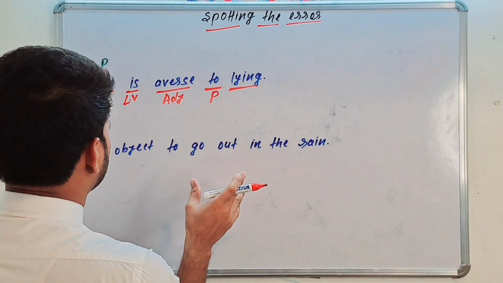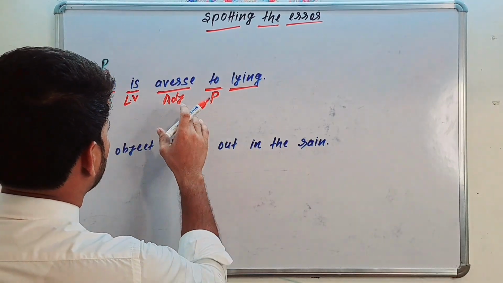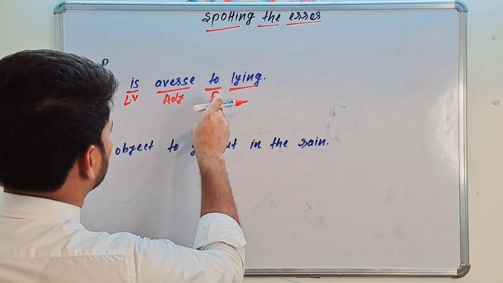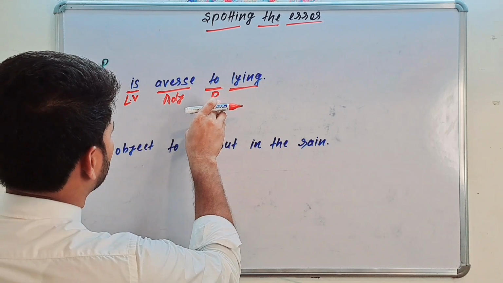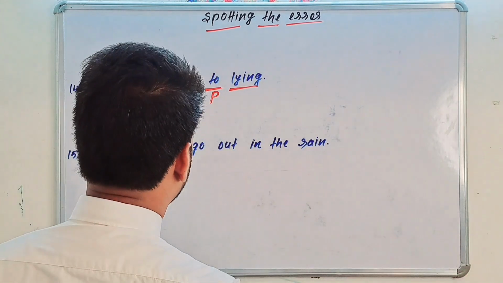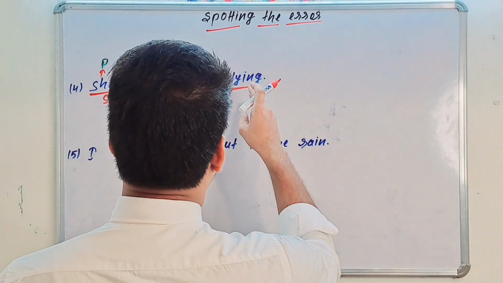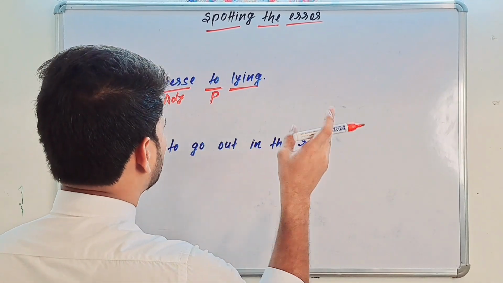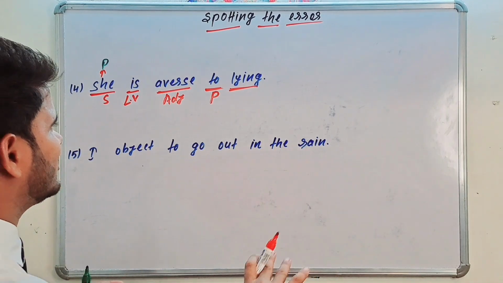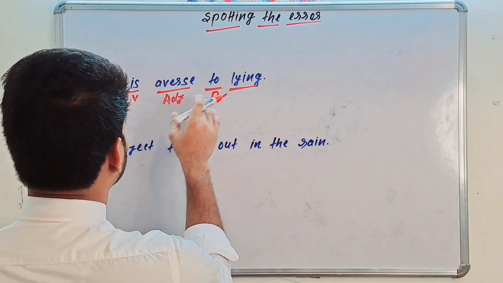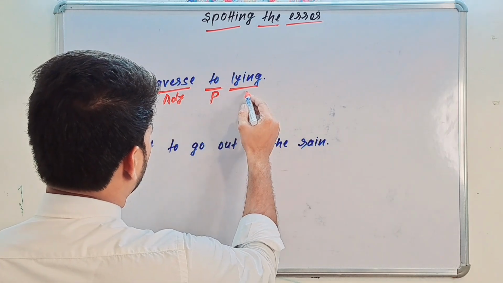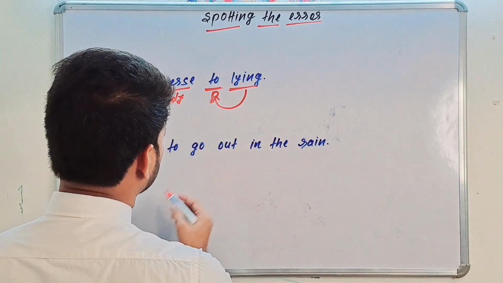She is averse, adjective, to lying. This is your preposition, and the preposition is followed by gerund. And in this sentence there is no error part because here the verb is already in gerund form, so we don't need to change it to gerund form. And here she is averse to lying. This is an object of preposition.